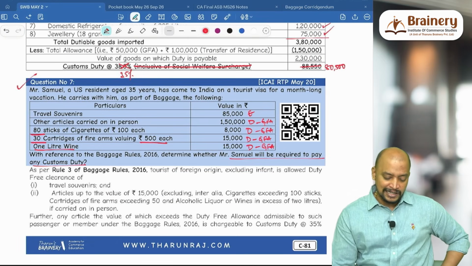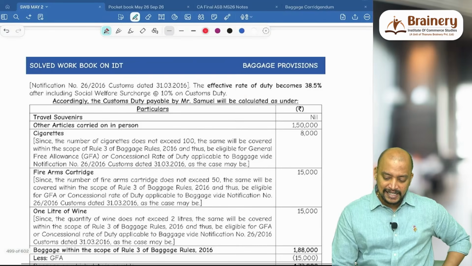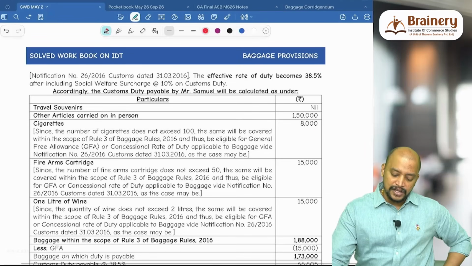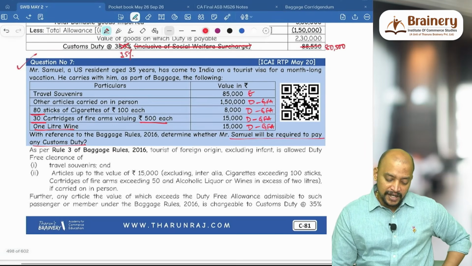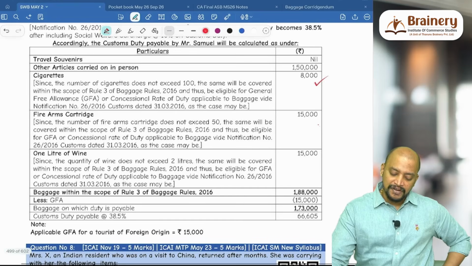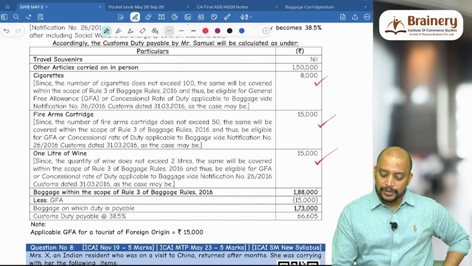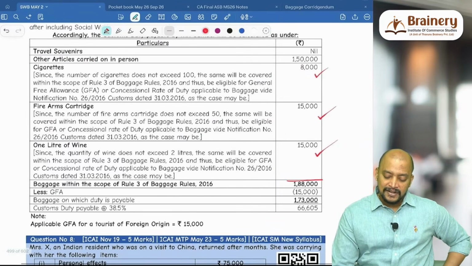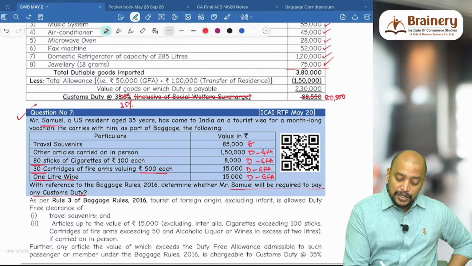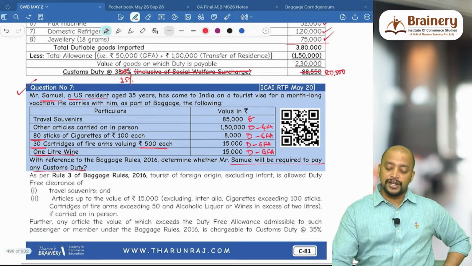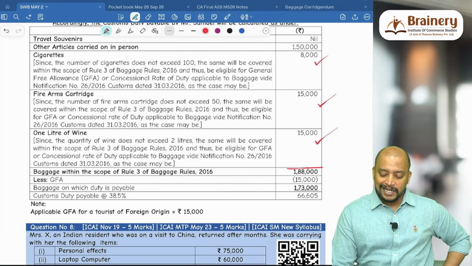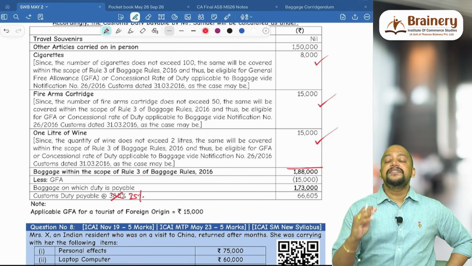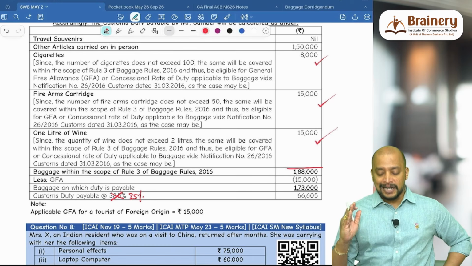So accordingly, here what we need to do: 85,000 is exempted. Other articles dutiable 1,50,000, 80 cigarettes, you take 8,000. And next we have 30 cartridges, 15,000 we will take. 1 liter of wine also we will take. So total 1,88,000. And for everything general free allowance is available, so we will deduct general free allowance. But who is he? Samuel, a US resident, tourist of foreign origin. So up to 15,000. So 1,88,000 minus 15,000 is 1,73,000. On that 35%. Everything is within the limit, so 35% only is the rate that will be applicable.